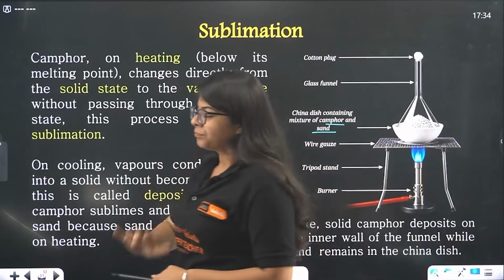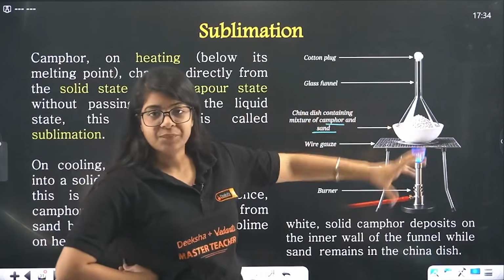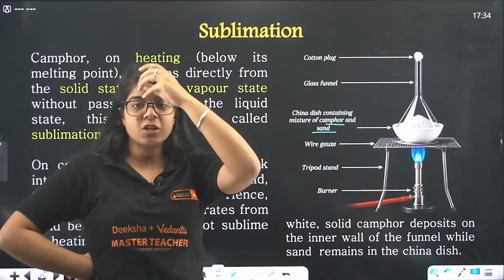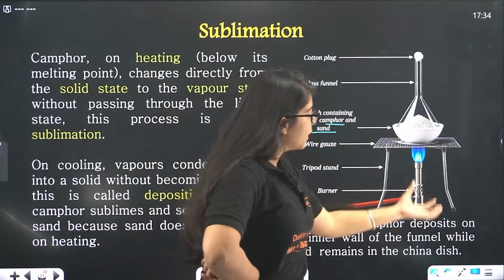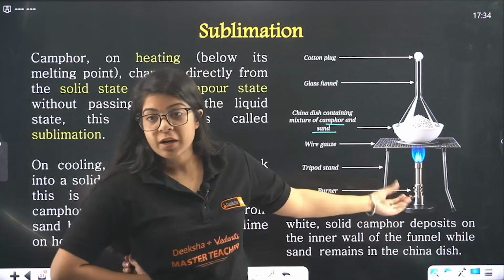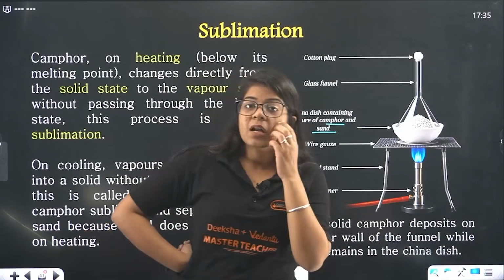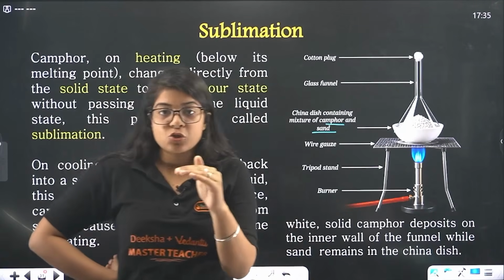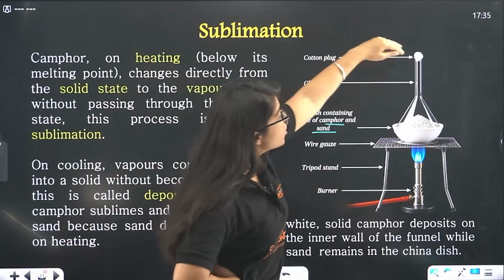Okay, now what happens, bacha? You take them in a flask, that whole sand and camphor mixture. You take them in a glass and you start boiling it. See, this is a china dish, you can clearly see, right? So you start boiling it and this will get hot. Now what will happen? Camphor will directly convert from that solid mixture to vapors, right? But now this is not going out.